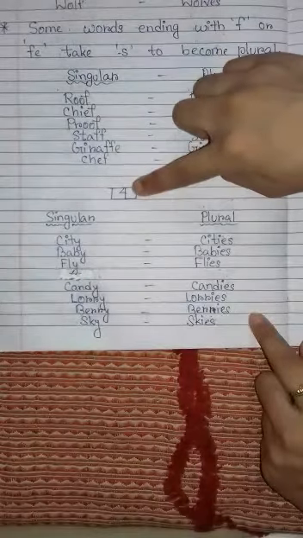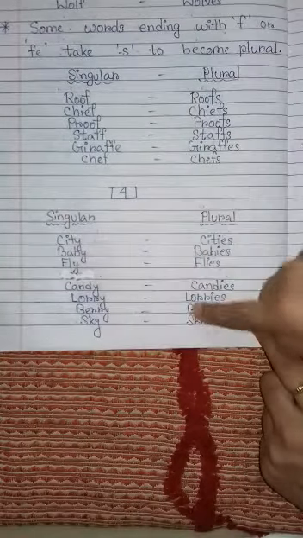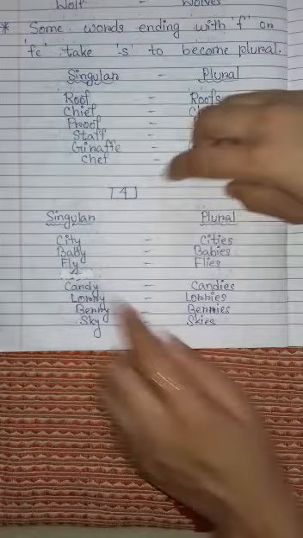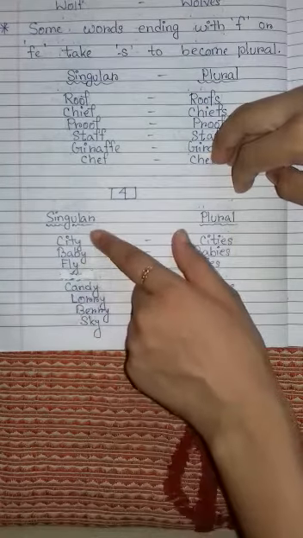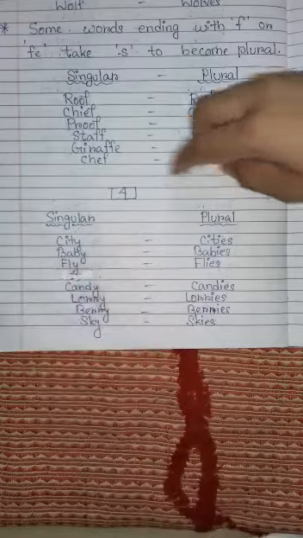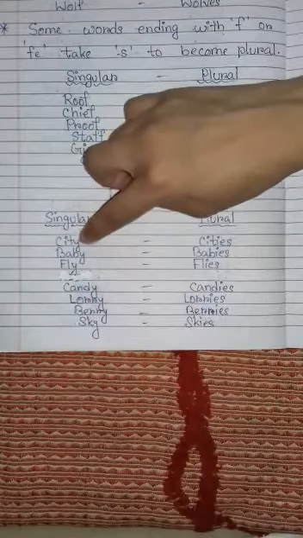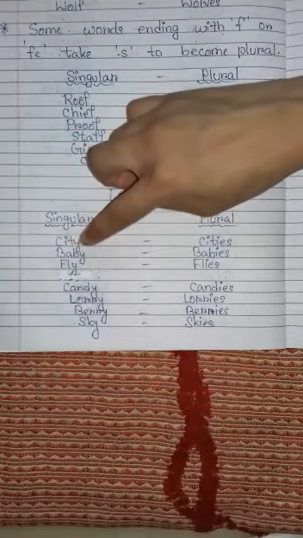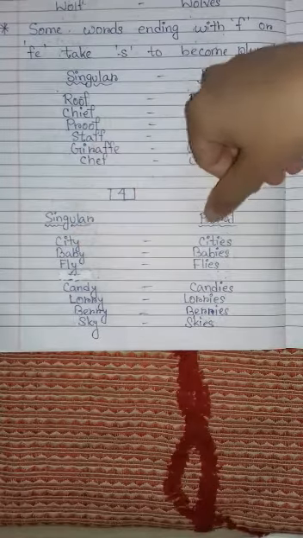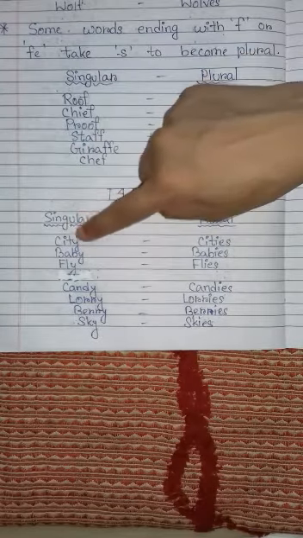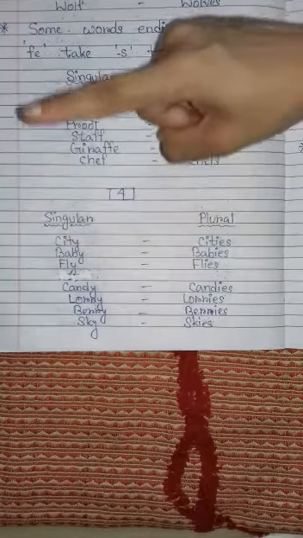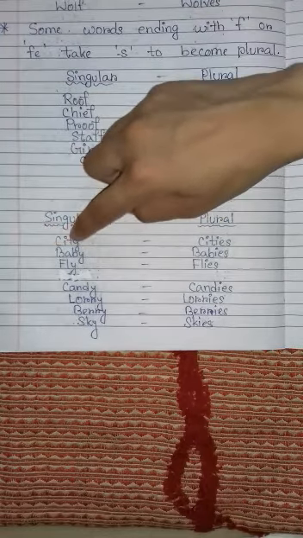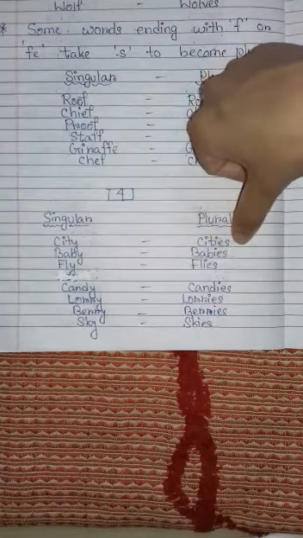This 4 written is telling us that this is for rule number 4. Singular and plural is written. They all are singular nouns ending with Y. You can see city, C-I-T-Y, city. And our rule tells us that ending letter Y means we have to add IES in place of Y. But before Y there must be a consonant. T, city, C-I-T-Y, T is a consonant. That is why we have added IES.